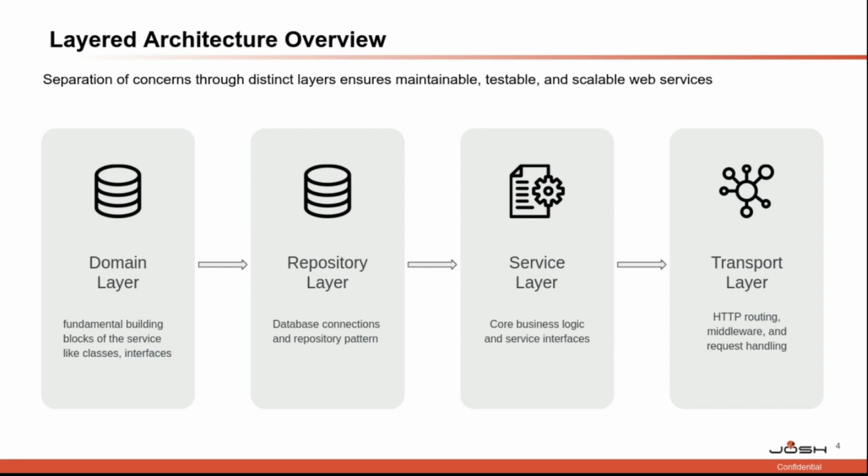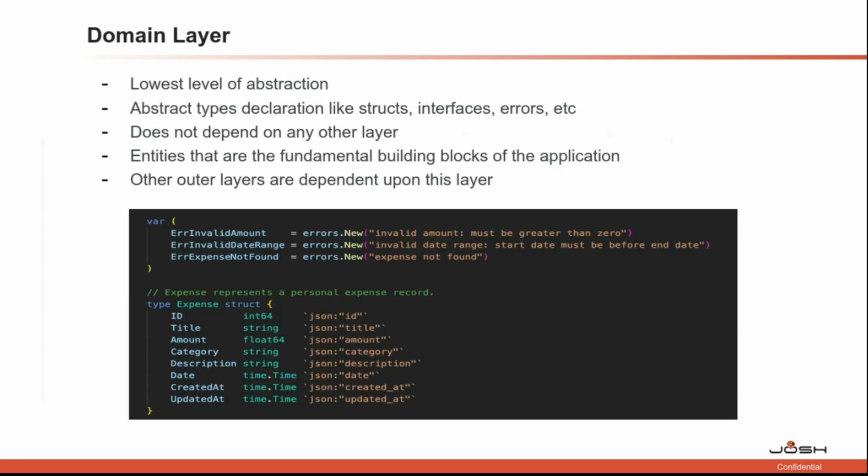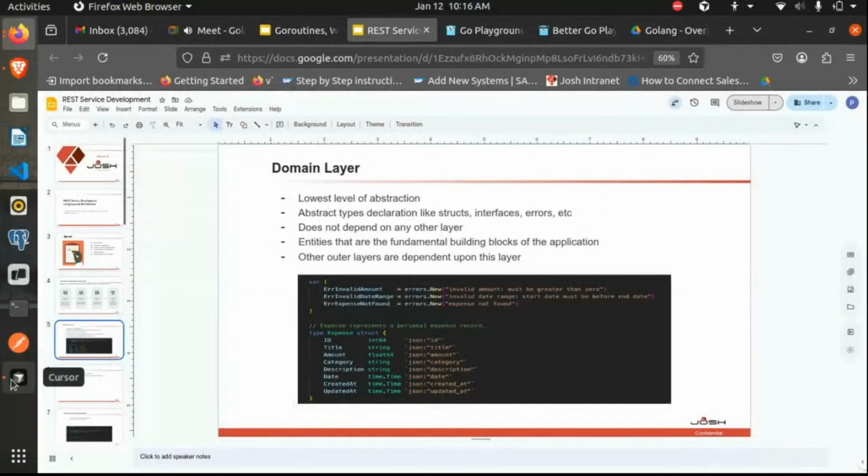So let us understand this by examples. As we said, the domain layer is the lowest level of abstraction. This is where we declare all the common structs and errors which we want to import in different packages. I'll show you this with an example.